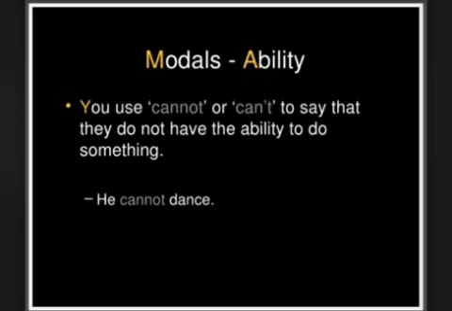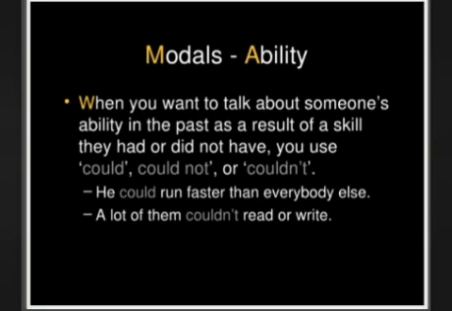Next, when you want to talk about someone's ability in the past as a result of a skill they had or did not have, you use could, or could not, and the other form of could not is couldn't. For example, he could run faster than everybody else.